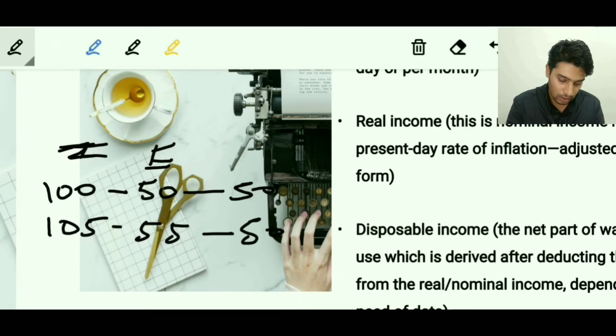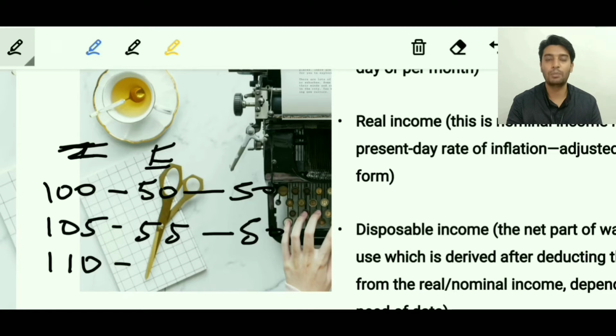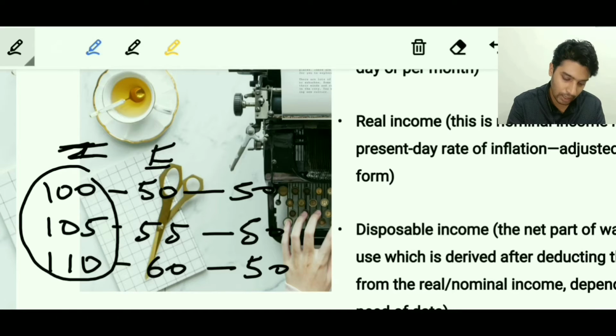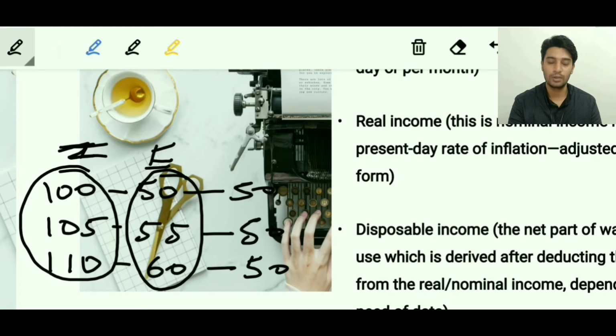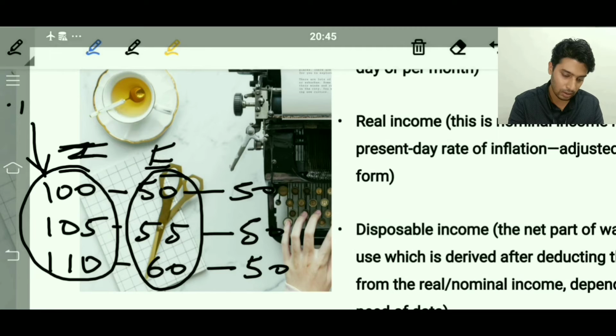Again, suppose in the third year he gets 110 as his salary, but now the expenses have again increased. The expenses have become 60 rupees. Ultimately what will he be getting in his hand? Again 50 rupees. So his income is increasing every year, but so is inflation, that is, expenses are increasing every year. So we can notice that this is the nominal income.